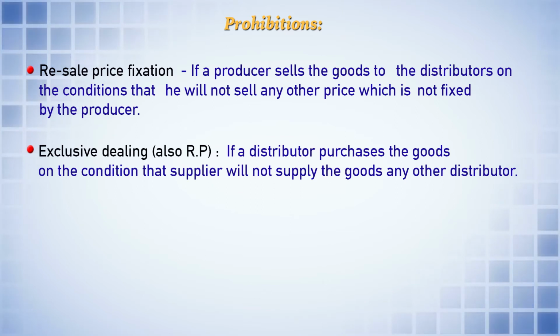Neither the producer nor the distributor should put such conditions on the other person concerned. The distributor will have the freedom to purchase goods from anybody, and so also the seller. Any such restriction is against the spirit of competition. Therefore, it is prohibited under the Act.